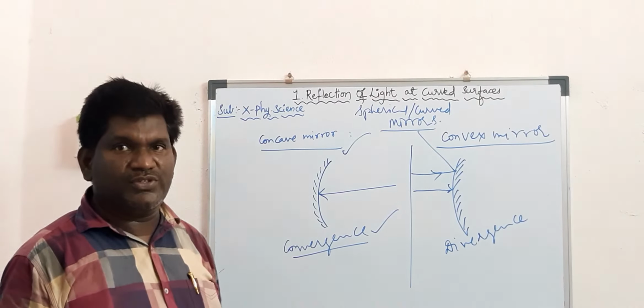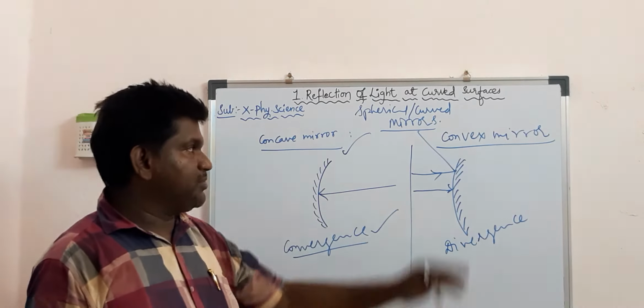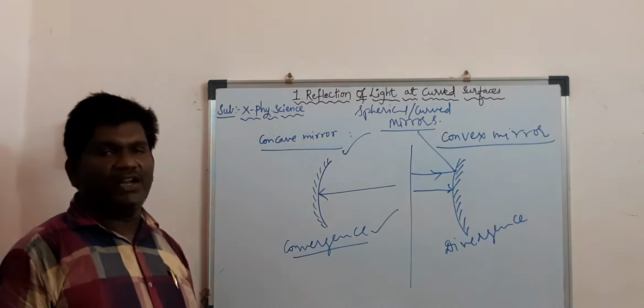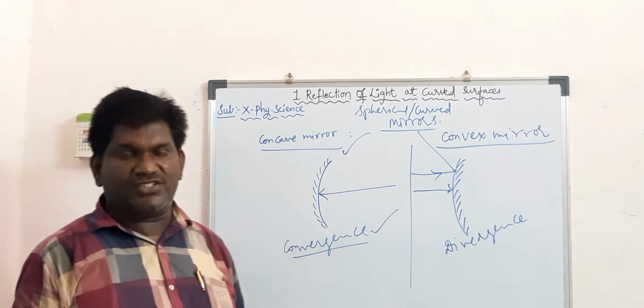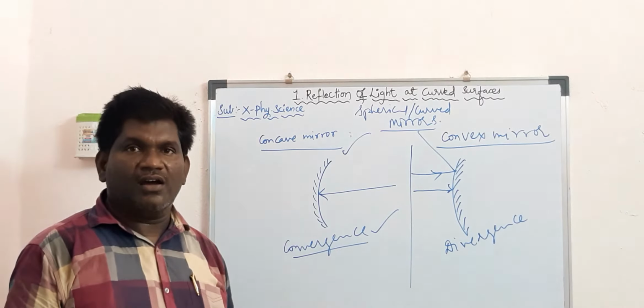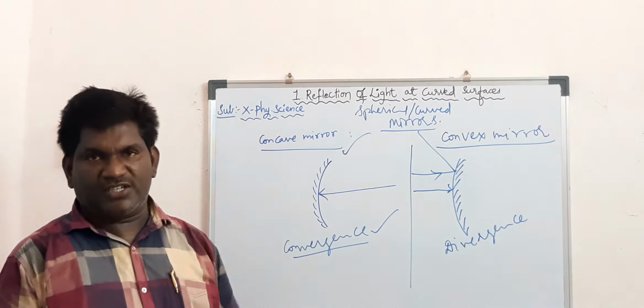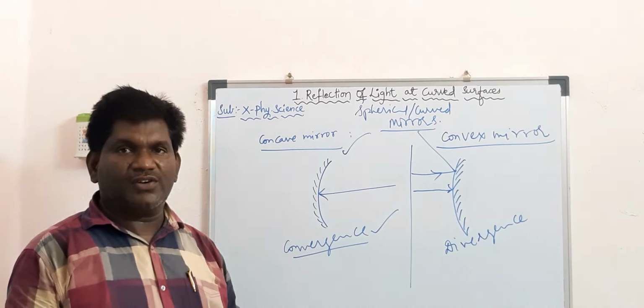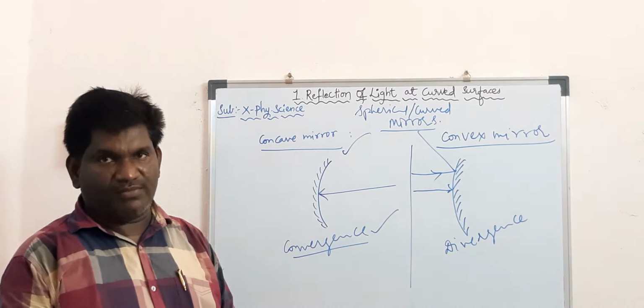Now let us see the uses of concave and convex mirrors. When an object is placed very close to the concave mirror, it forms a virtual and enlarged image, due to which it is used by dentists and ENT specialists. It is mainly used by them because of the enlarged and erect image it forms.